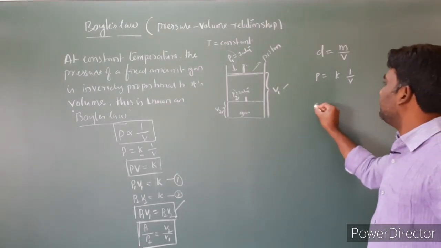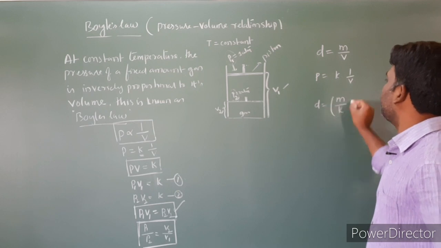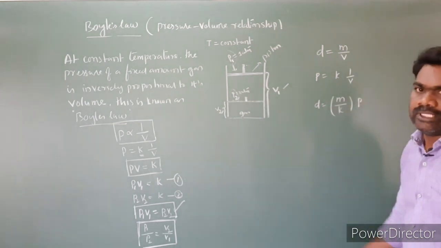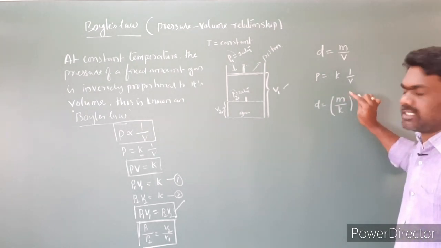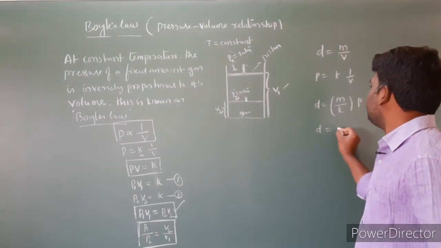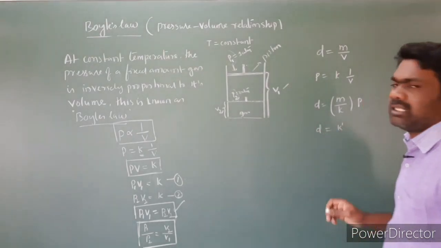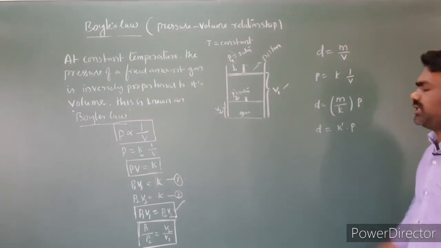Then we'll get D is equal to M by K into P. Here a fixed amount of gas we are taking, so M is constant, and K is a constant. I'm taking a new constant, so D is equal to K dash into P.